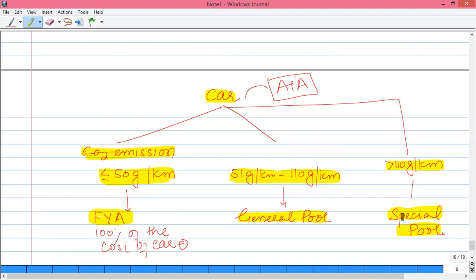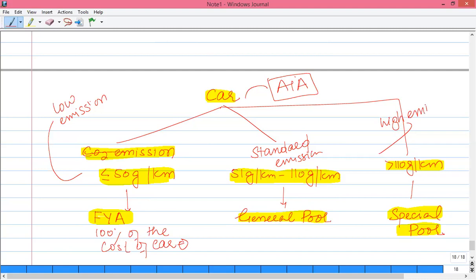So the first case is of a low emission car. This is a low emission car. This is a standard emission car, and that one is a high emission car.